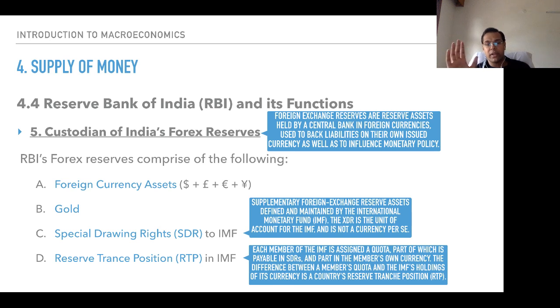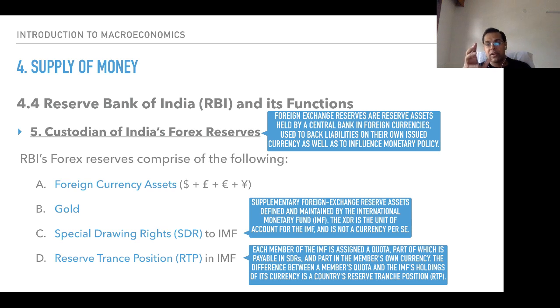Third is special drawing rights. In order to understand it simply, it is a currency of the International Monetary Fund. So if I go to the International Monetary Fund representing India, that you need to support us to the tune of $10 billion, we are falling short of $10 billion. We don't have money to pay for the oil imports. So what would they do? They would not give me $10 billion. They would instead give me $10 billion worth of special drawing rights.